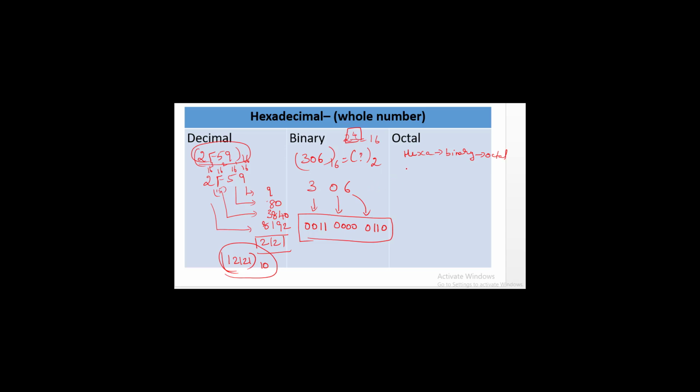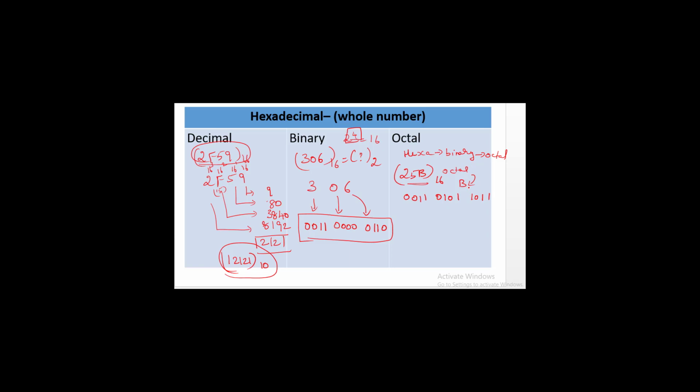So here let me take 25b to the base 16 as an example. If you convert into binary, 2 is 0010, and for 5 the value is 0101, for b the value is 1011. So this is the equivalent binary value of 25b. We are converting this hexadecimal into a binary value.